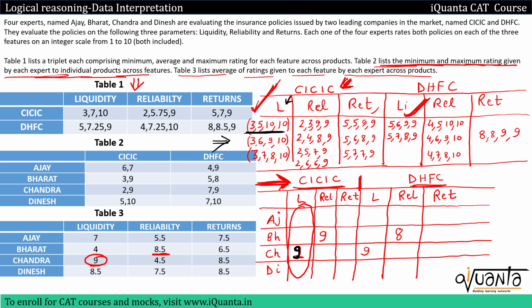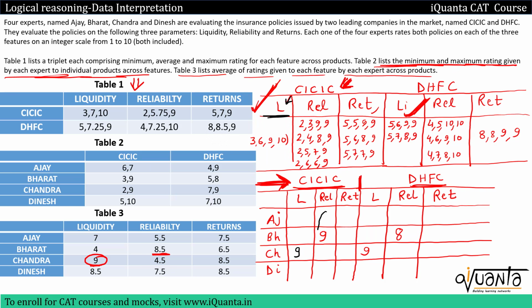So if I check this pair 3, 5, 10, 10, there is no 9 here. In 3, 7, 8, 10 there is no 9 here, but this middle pair has 3, 6, 9, 10. So that means this will be the only possible case. These can be the 4 ratings given by these 4 experts in CICIC to liquidity. Just compare these 4 values to these 4 values in the pair in the table above. So I'll be choosing this pair only.